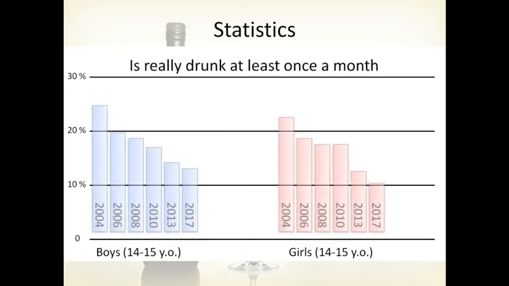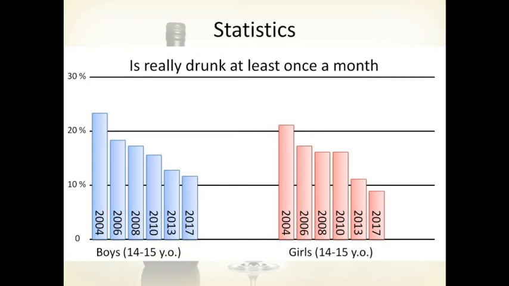As well as those that are really drunk at least once a month, this amount has also gone down from 2004, and these days for boys it's about 12% of those 14 to 15 years old that are drunk every month, and for girls it's a bit lower, and this has been a good trend.